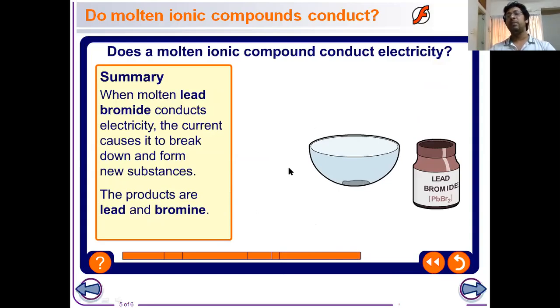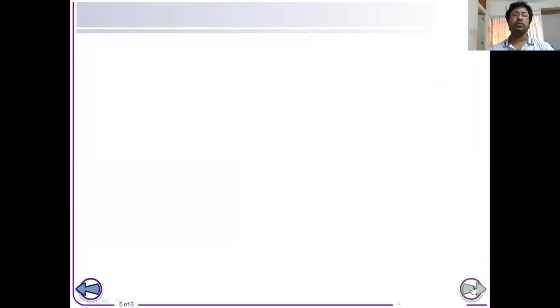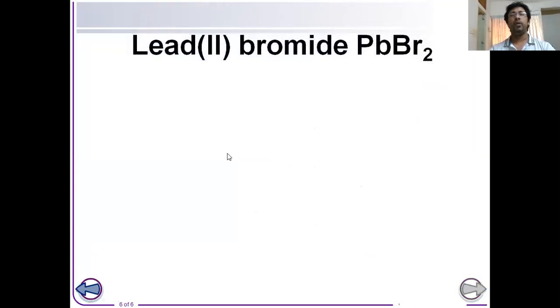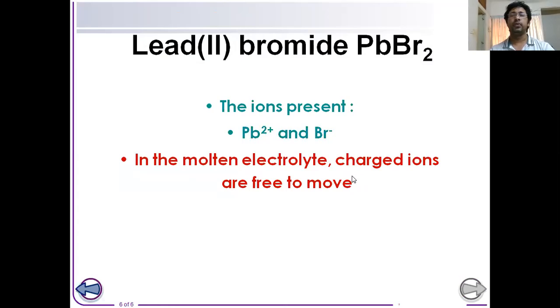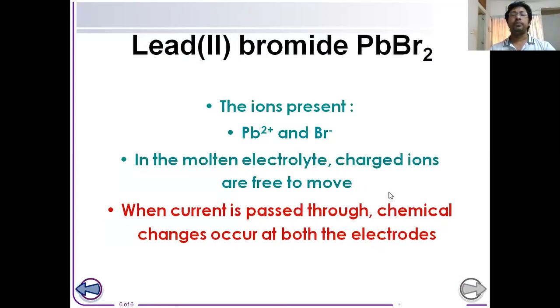Now let's see the chemistry of this electrolysis. What chemical change happens in this electrolysis process? Well, we have used lead bromide as the electrolyte. Molten lead bromide contains two different ions, lead 2 plus and bromide minus. So when the current is passed through it, two different electrodes will attract two different ions from the molten solution.